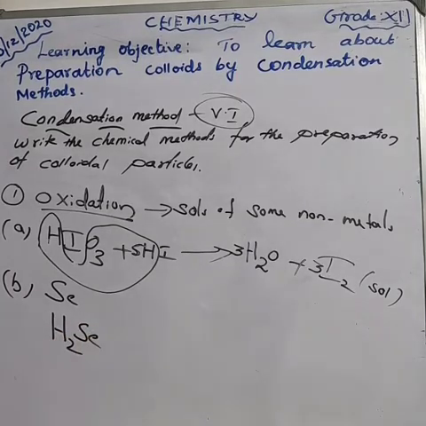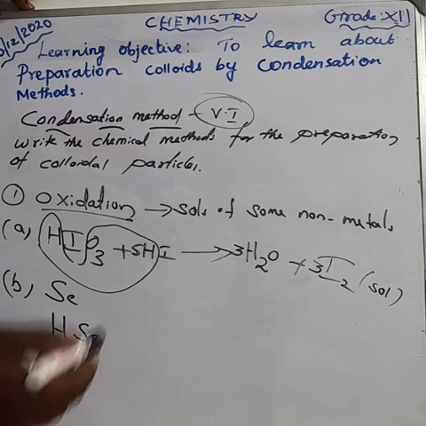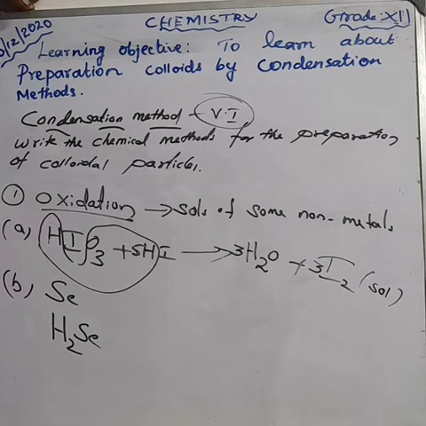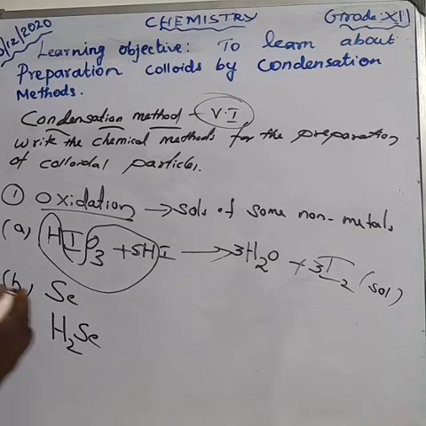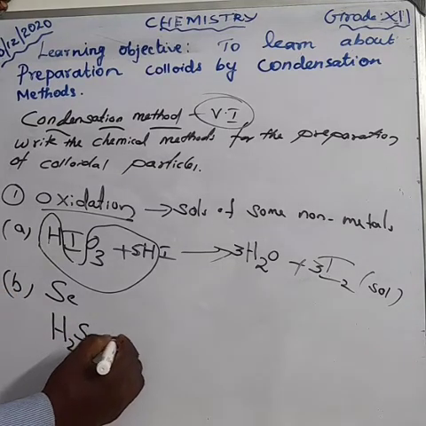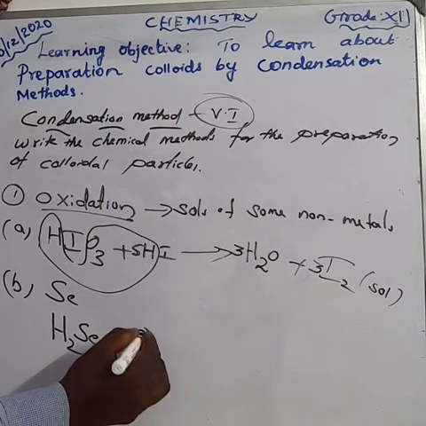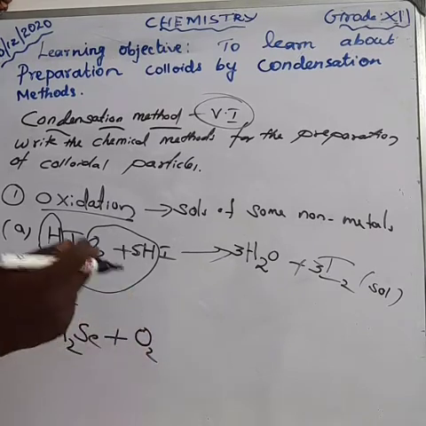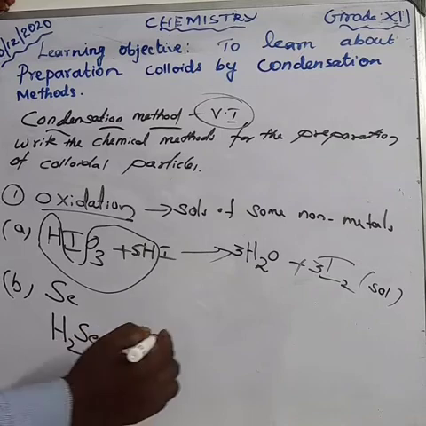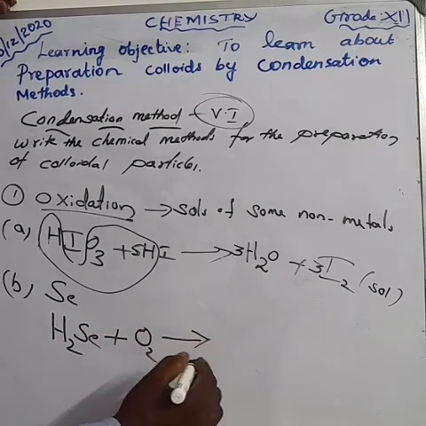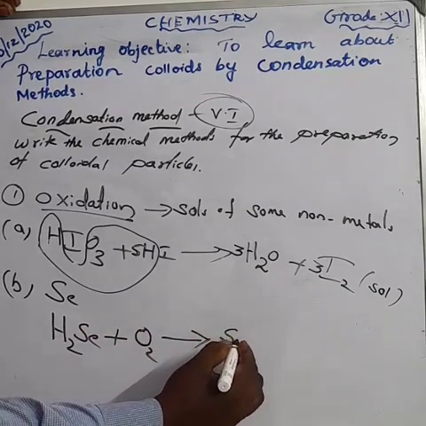H2Se. When oxygen is passed through hydrogen selenide, we get selenium.